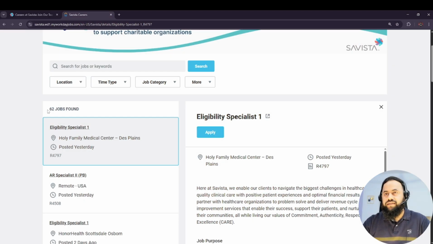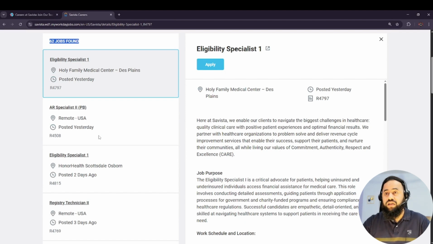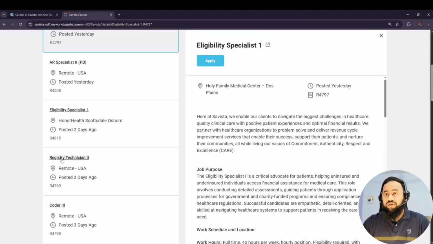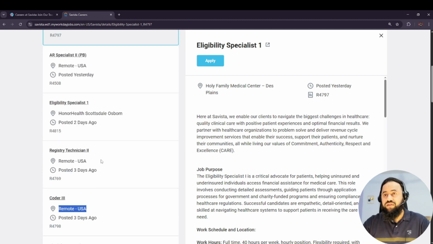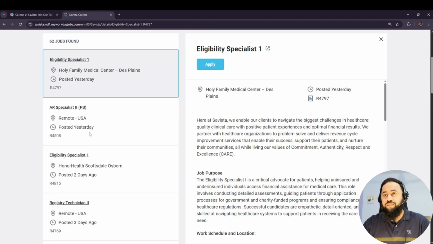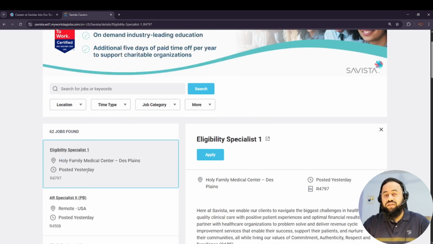You can see that there are 62 jobs found. We can see Eligibility Specialist first, AR Specialist, meaning accounts receivable specialist, Registry Technician, and Coder as well. So we have different kinds of jobs available at this company. These are all remote USA. This one was posted 3 days ago, and this was posted yesterday, and this one yesterday as well.